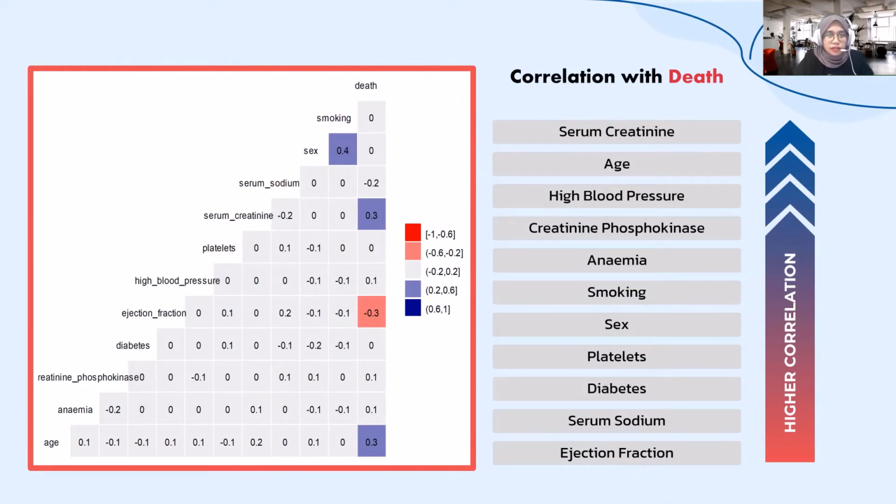The next is the correlation coefficients between variables, where each cell in the table shows the correlation between two variables. It is shown that sex and smoking have the highest correlation compared to the others. Also, we observe that serum creatinine and age have the highest correlation with the death variable, indicating that they might be the main factors leading to a death event of heart failure.